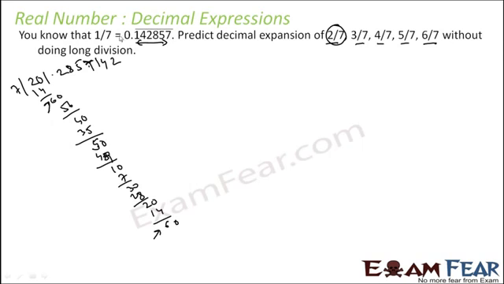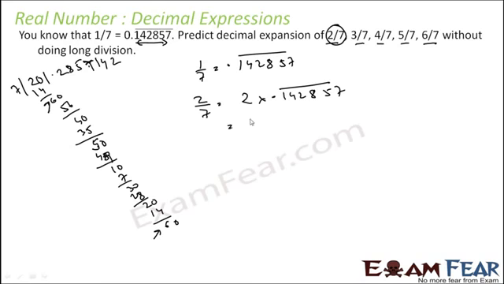So what we can do is directly multiply this by 2. So if 1 by 7 is equal to 0.142857, in fact 2 by 7 will be nothing but 2 into 0.142857. You can check that actually.